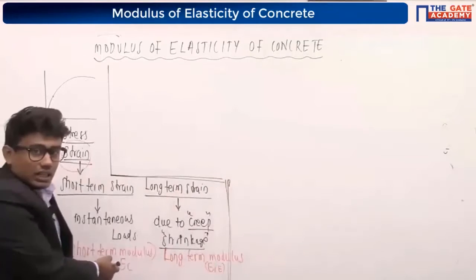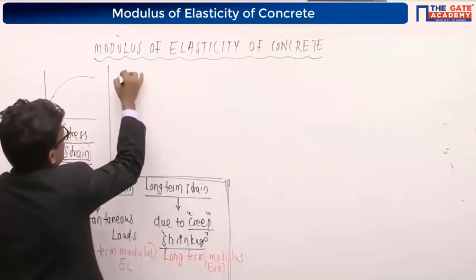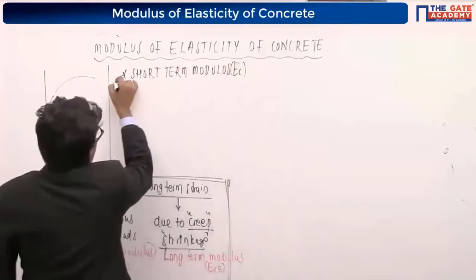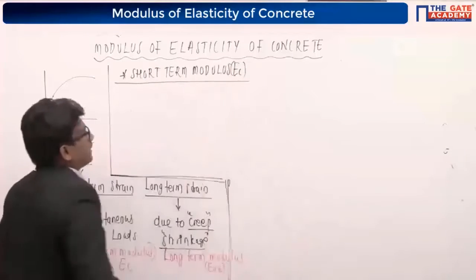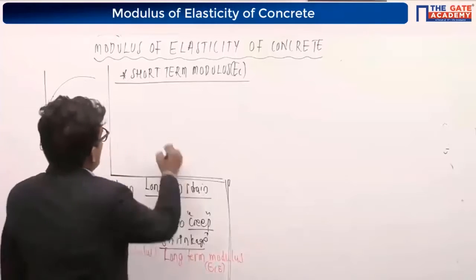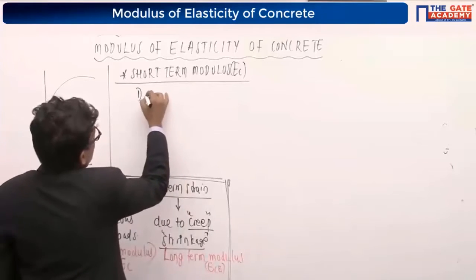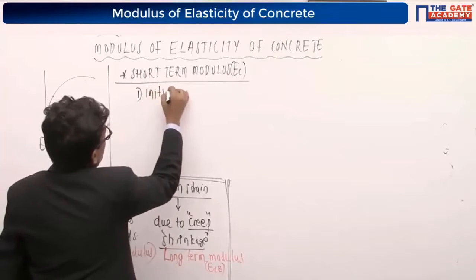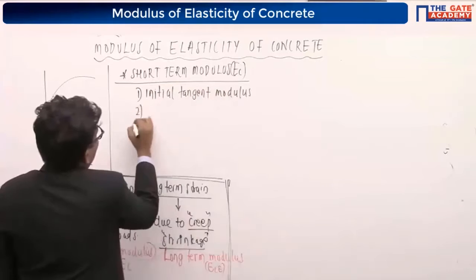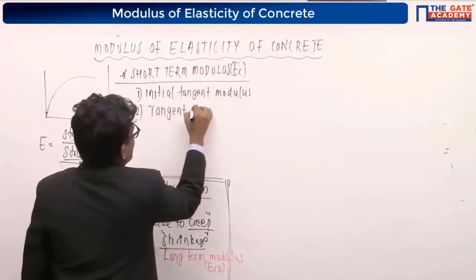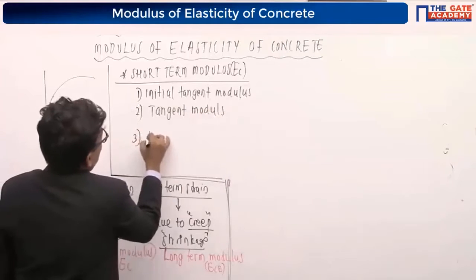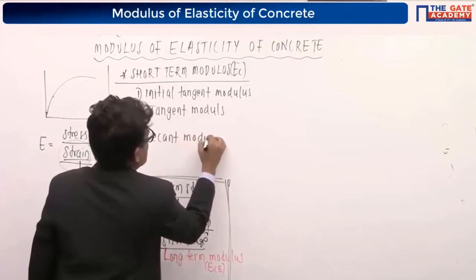I'm going to start with the short-term modulus. Okay, short-term modulus, that is easy. I can find the short-term modulus in concrete in three ways. First one is called initial tangent modulus. Second one is called tangent modulus. Third one is called secant modulus.